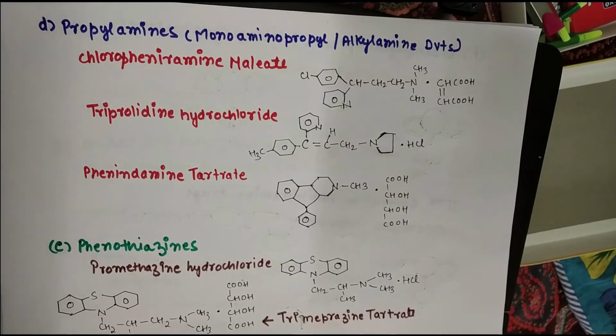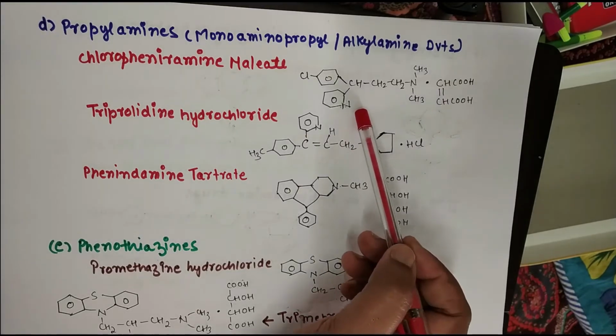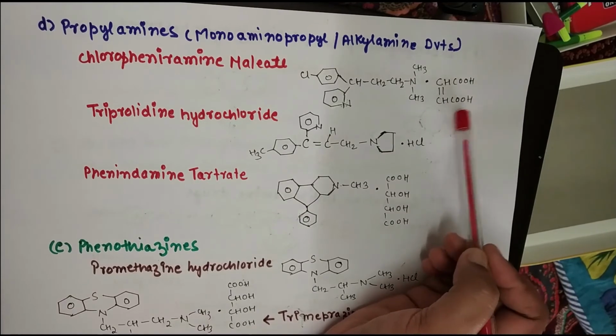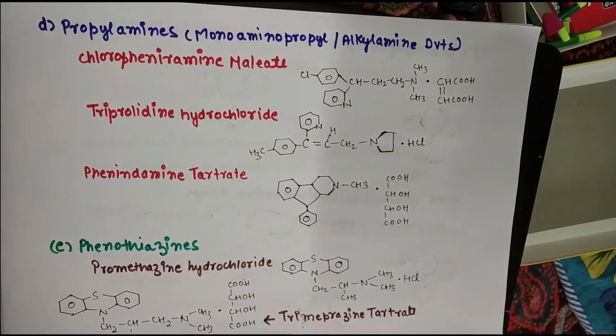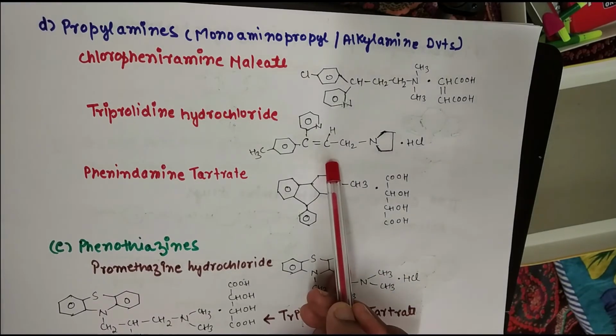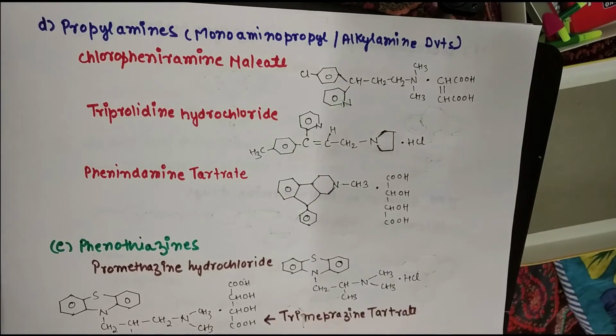Now the fourth subcategory is propylamines, which are also known as monoaminopropyl or alkylamine derivatives. So examples are chlorpheniramine maleate. You can see the structure of chlorpheniramine, and this is the maleic acid. And next example is triprolidine hydrochloride. So you can see the structure of triprolidine hydrochloride.